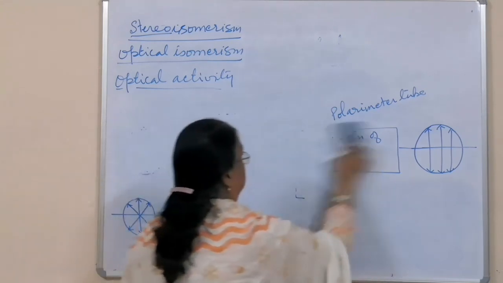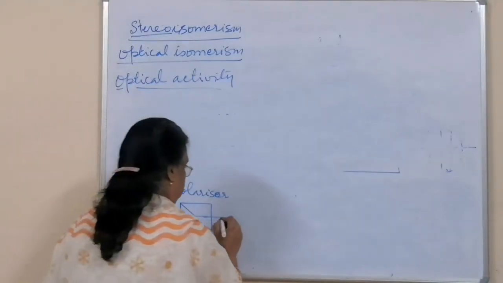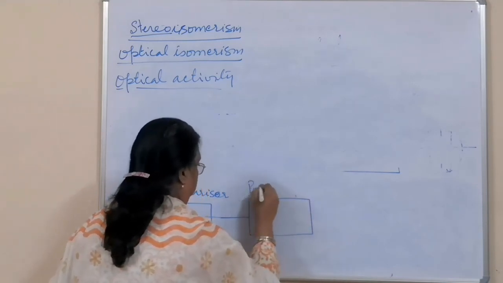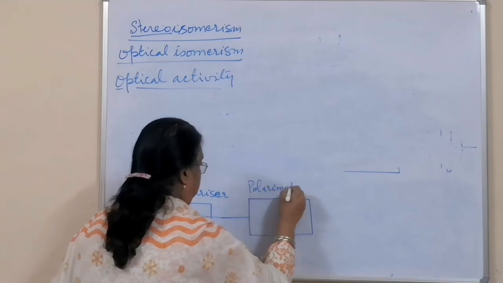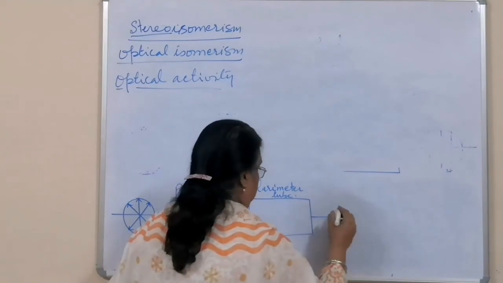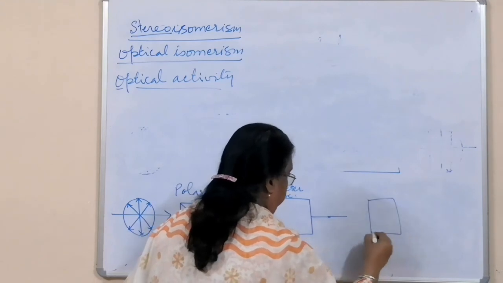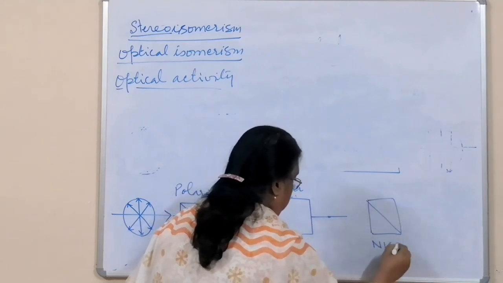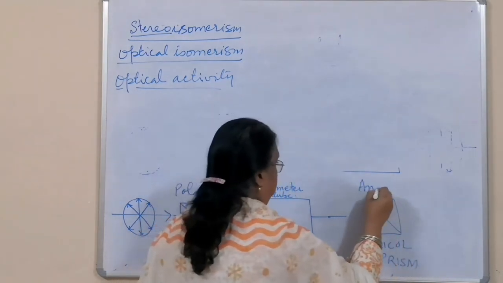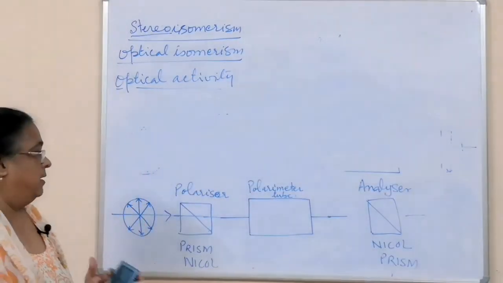Okay, and here is the polarizer, and then here is your polarimeter tube, and then here is another Nicol prism fitted, and that is called the analyzer. So I'll teach you the phenomena.